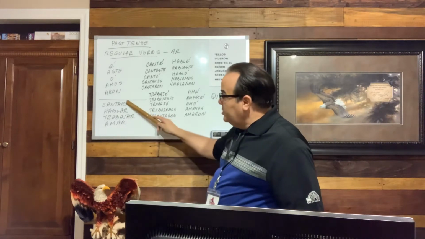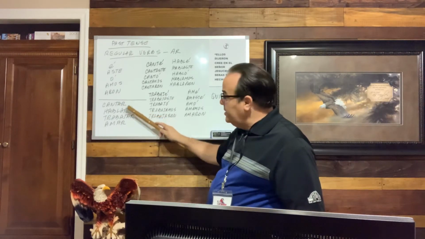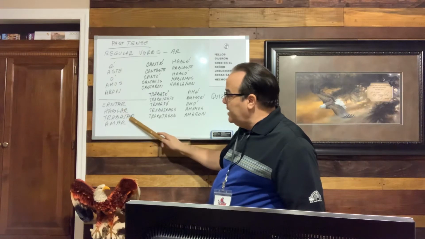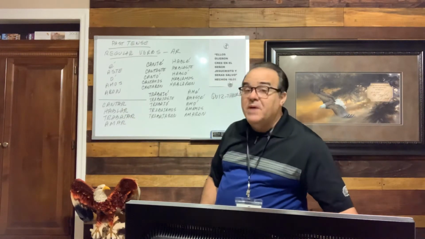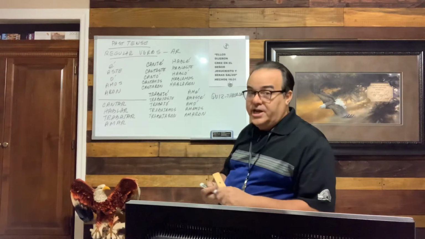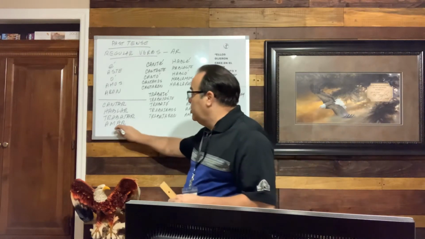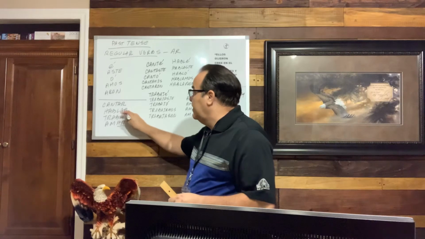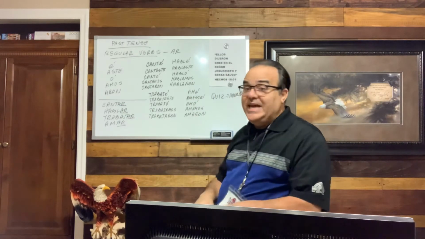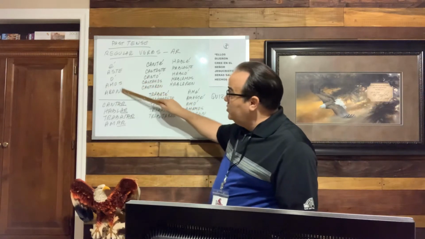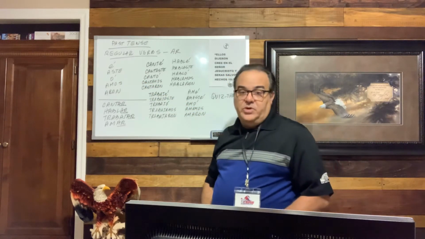So you see, cantar, hablar, trabajar, and amar. You have to keep in mind that when you change every form, you have to take off the AR ending and add the ending that you have to use for every verb.